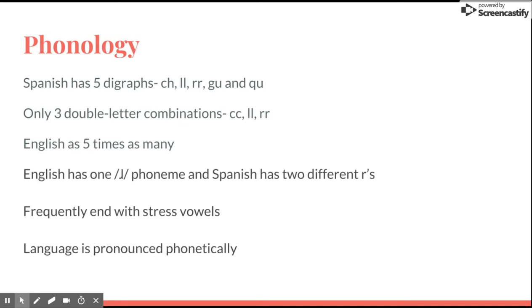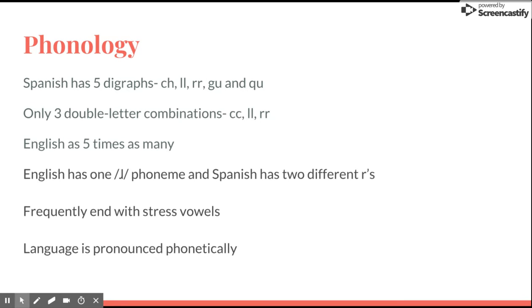A specific problem concerns the spelling of English words with double letters. Spanish only has 3 double letter combinations, CC, LL, and RR. English, in comparison, has 5 times as many. Spanish learners often reduce English double letters to a single one, or they overcompensate by doubling a letter unnecessarily. For example, hopping for the present participle of hope.